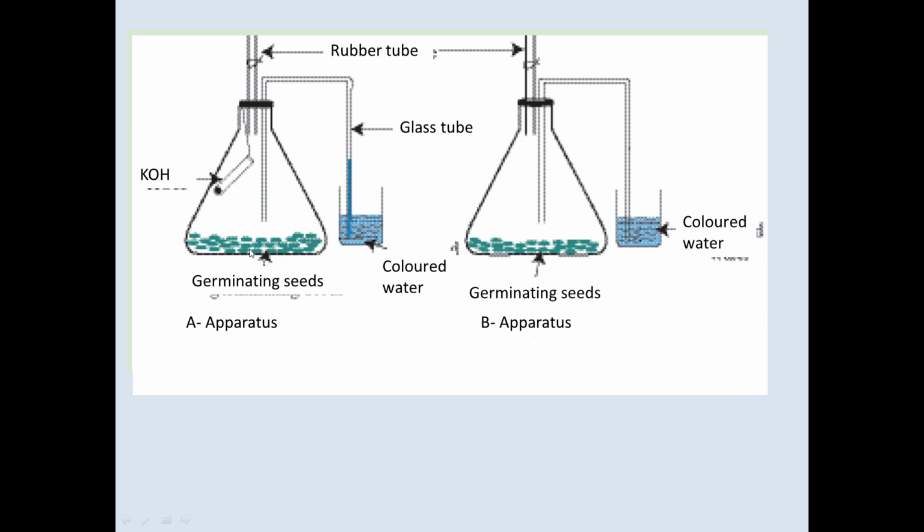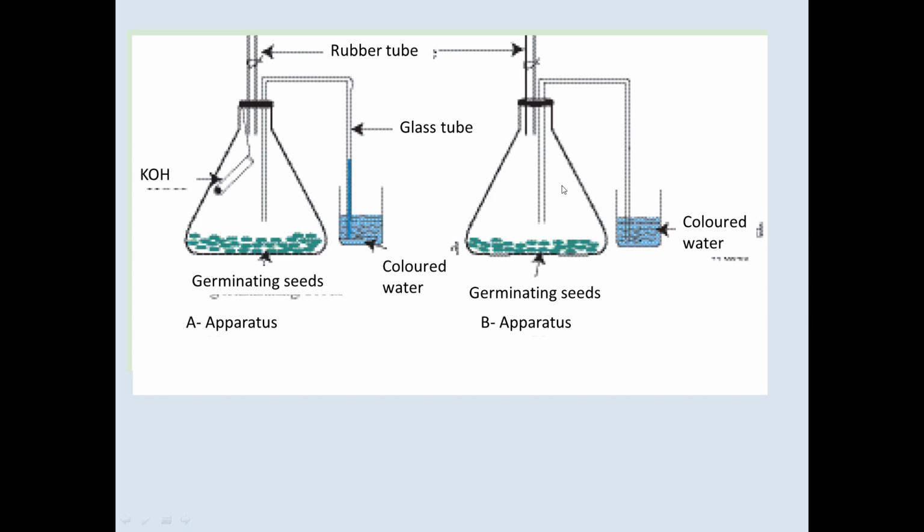So you can come to a conclusion. These germinating seeds absorb oxygen for respiration. But in the second setup, there is no potassium hydroxide. Here respiration takes place, though there is no potassium hydroxide.